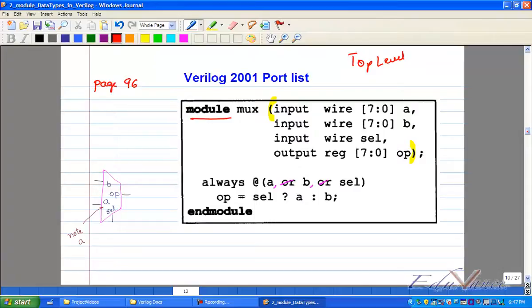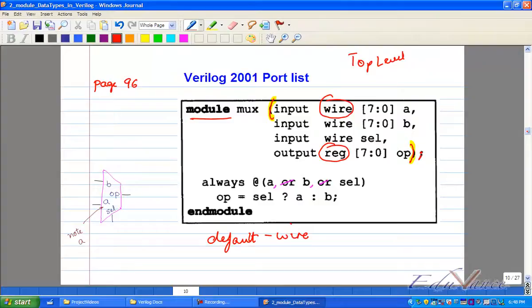Okay, now first you can write in any order, input or output, at the end of the day. If first you want to write the outputs, no problem. Remember, at the last you have your brackets and then you have the semicolon. All right, input. Now this you have to specify whether it is of the type wire or whether it is of the type reg. Suppose you don't specify, then by default it will take, anybody, wire. Clear? By default it will take wire.